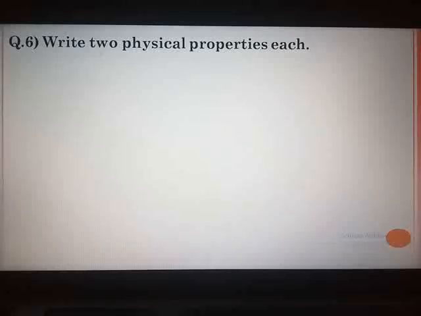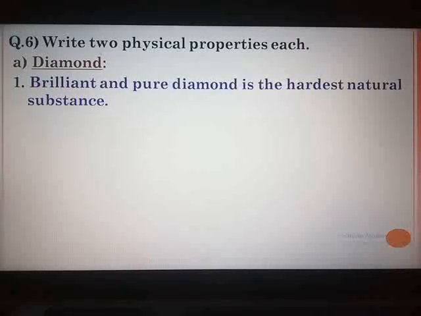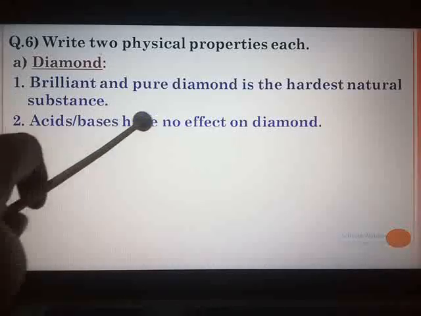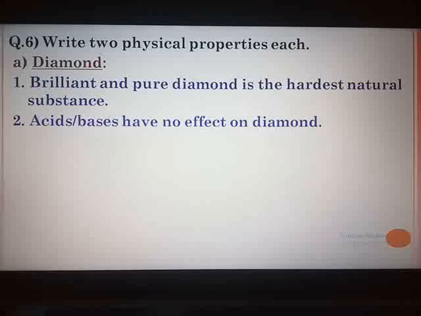First one, 6A, diamond. Very simple. Direct answers, page number 140. You can see the heading of properties of diamond. 7 properties are given. Any 2 you can select and write. I have selected the easier ones. Brilliant and pure diamond is the hardest natural substance. Acids or bases have no effect on diamond. You can write any other property from the textbook, whichever you wish.